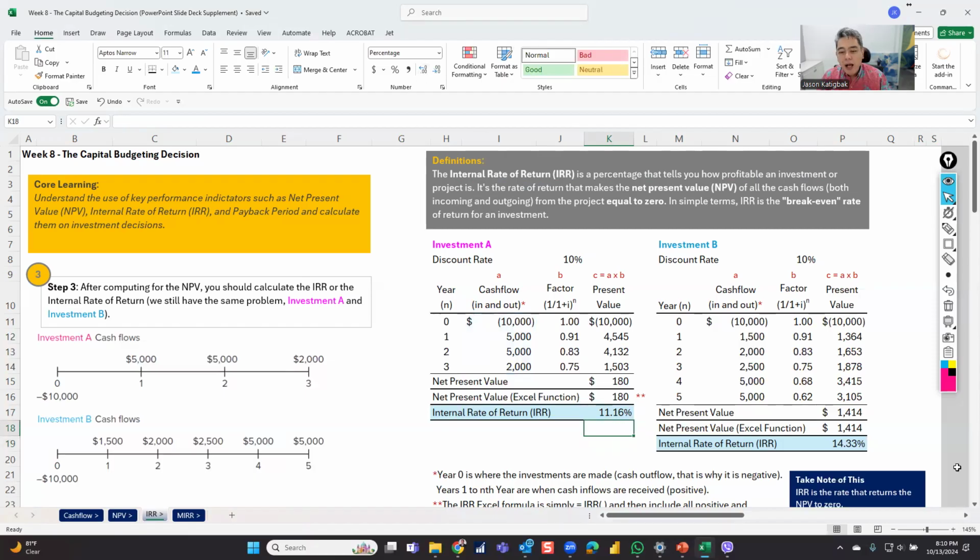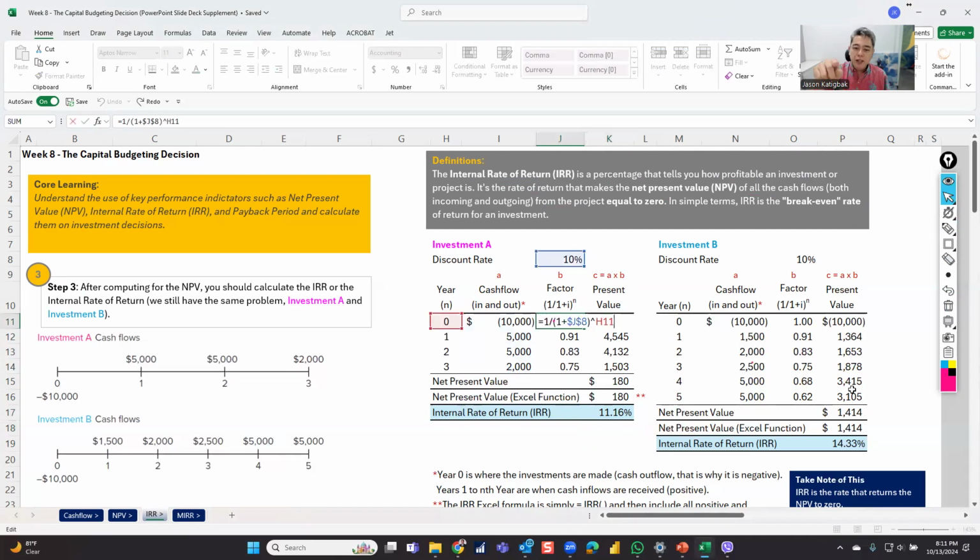Now, how do I know that this is true? It's the rate, IRR, that will make the net present value of all cash flow from the project equal to zero. So let's do it this way. What is the formula for each one? I use J8, which is actually the 10%, right? So I use that one.